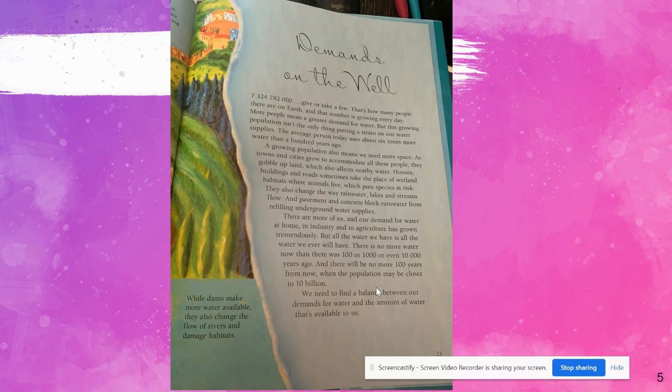Hint, hint. Main idea, hint, hint. While dams make more water available, they also change the flow of rivers and damage habitats.